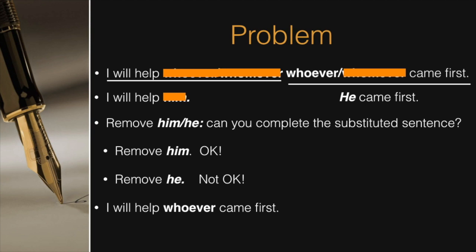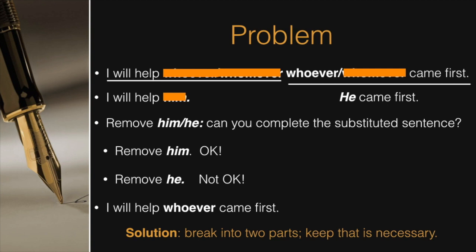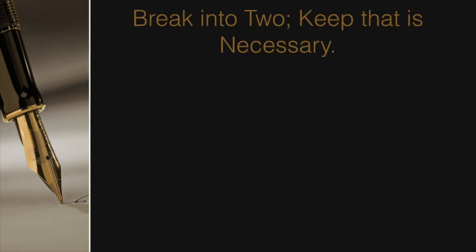So if whoever or whomever can equally belong to two parts of the sentence, then break the sentence into two parts and substitute. Thereafter, omit what you can and keep what is necessary. Let's practice a little now.